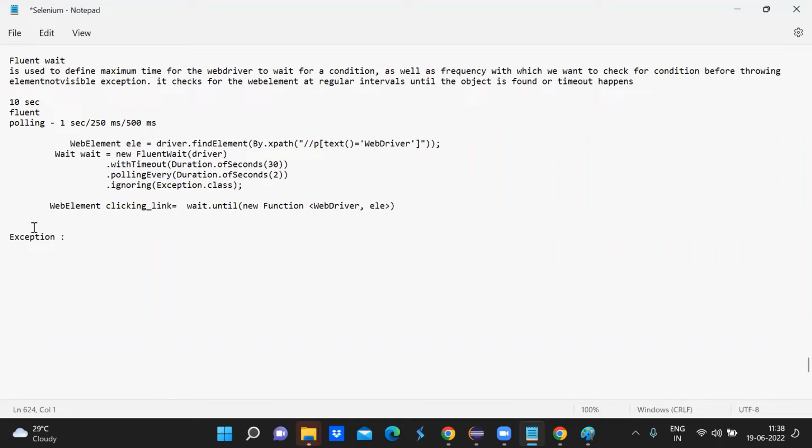In Selenium, what is actually an exception we have learned in Java? It is an event that occurs during the running or execution of the program. It is a logical mistake made by a developer or programmer. So an exception is nothing but an interrupt, right? Which you are not expecting, and because of that interrupt, your program terminates in between.